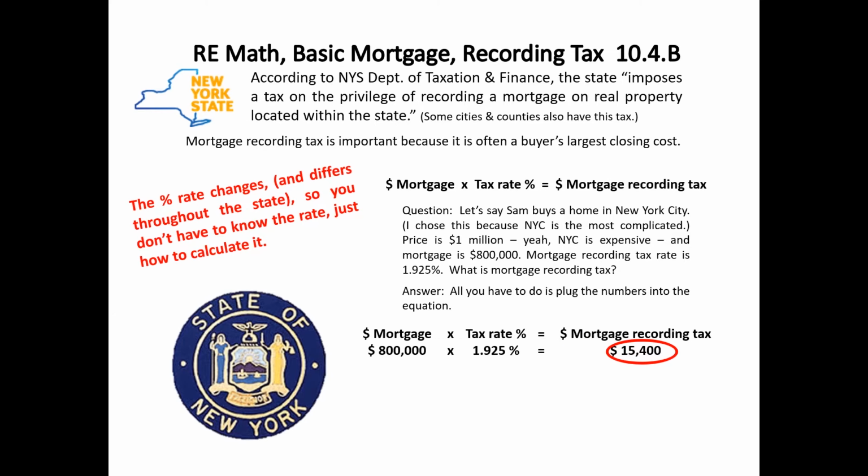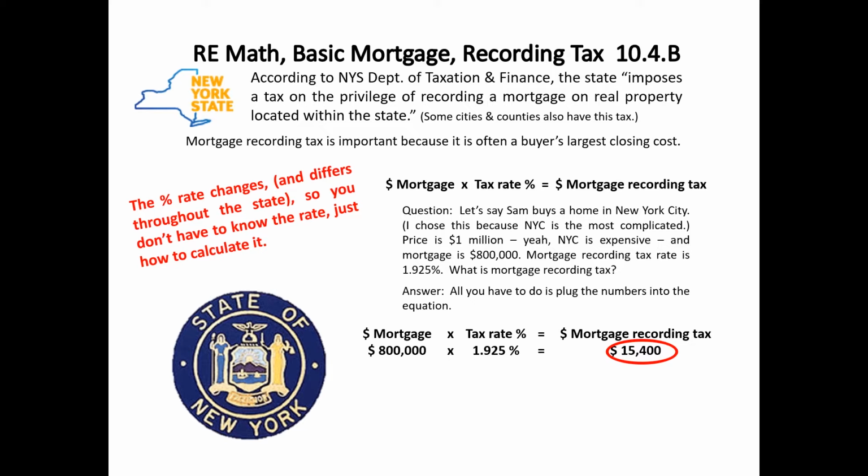And in our state, we also have recording tax. According to New York State Department of Taxation and Finance, the state, quote, imposes a tax on the privilege of recording a mortgage on real property located within the state, unquote. Mortgage recording tax is important because it is often a buyer's largest closing cost. Now, what we do to calculate this is we take the dollar amount of the mortgage times the percentage of the tax rate, and we get the dollar amount of the mortgage recording tax. That's pretty straightforward, right?